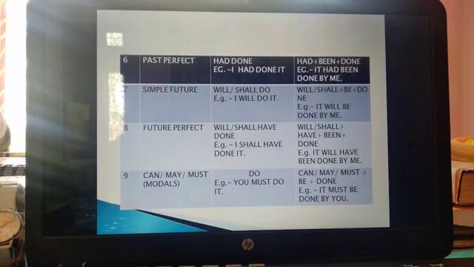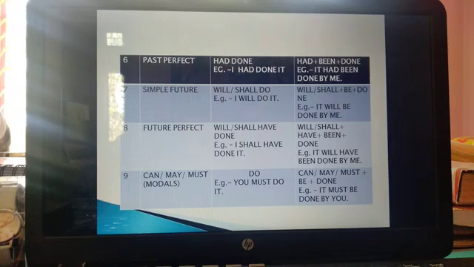Now, past perfect tense, had done. So, example here, I had done it. And when we change it to passive voice, had been done. So, it had been done by me. Again, for a simple future, will or shall, do. I will do it or I shall do it. When we change it to passive voice, will or shall will come with be plus third form of the verb, that is, it will be done by me.